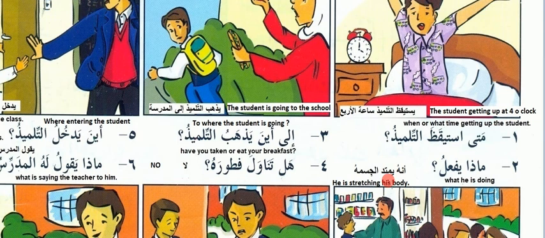Innahu yamtaddu jismahu. He is stretching his body. So jism means body. Innahu, he. Yamtaddu means stretch. He is stretching his body. Ila ayna yadhhabu at-tilmidh? To where is the student going? So ila means to, ayna where, yadhhabu he is going, tilmidh the student.